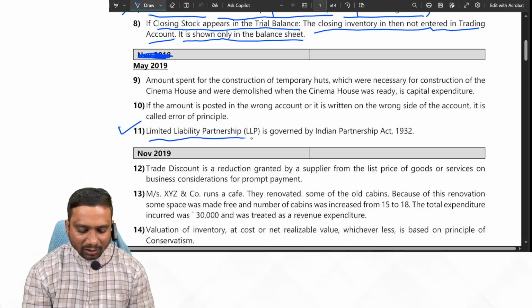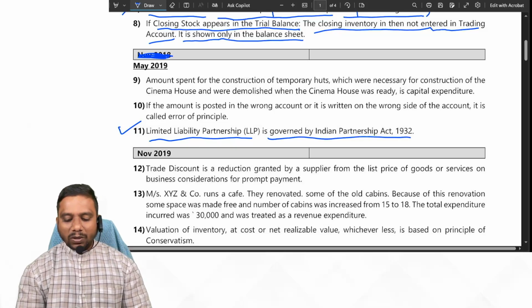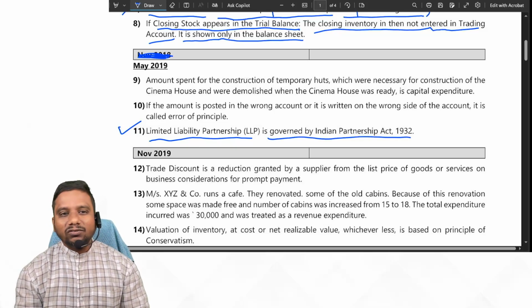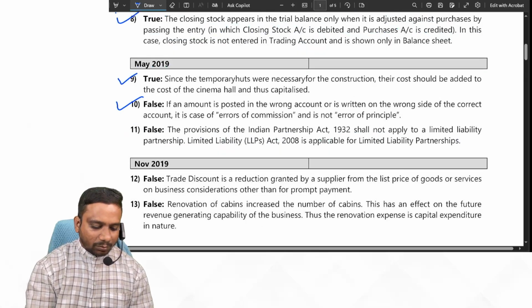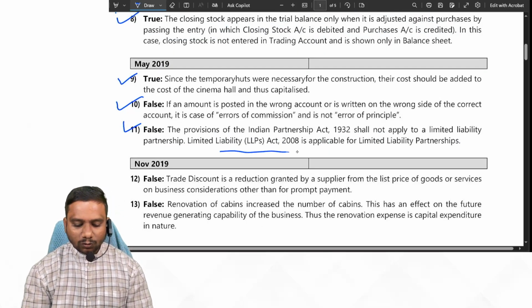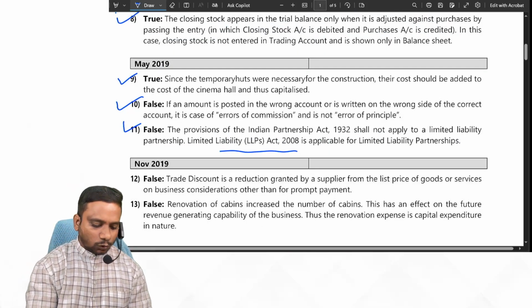Limited liability partnership is governed by Indian Partnership Act 1932. Oh, for that we have a separate act, LLP Act 2008. So the given statement is false. LLP Act 2008. Next one.